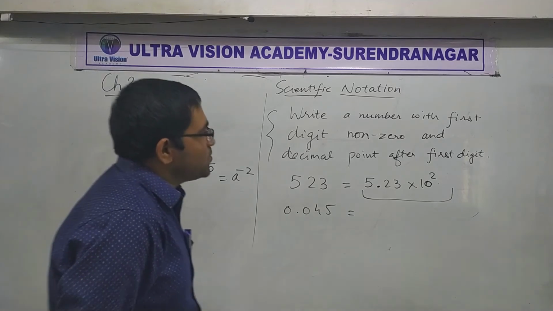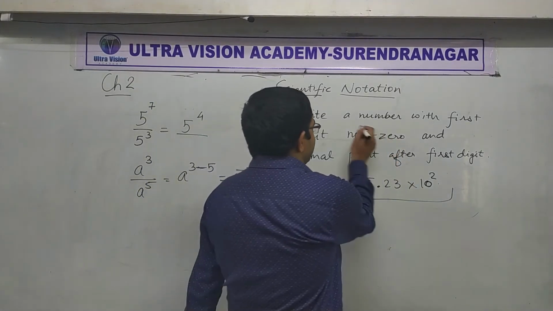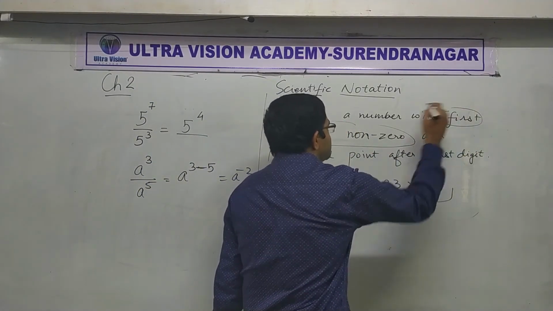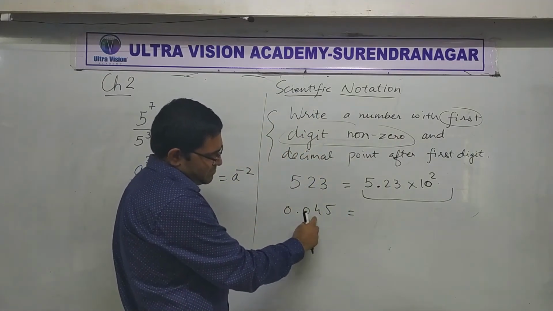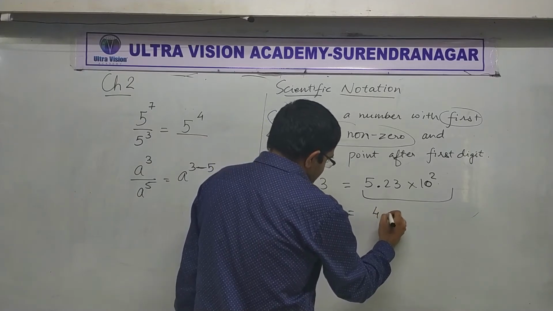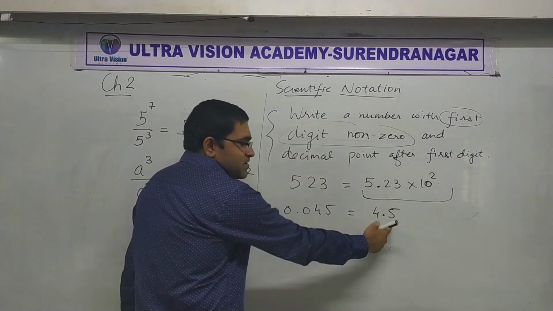Okay, follow the rules. What does the rule say? First digit non-zero and point should be after the first digit. So first digit non-zero can be 4. Did you understand this so far?